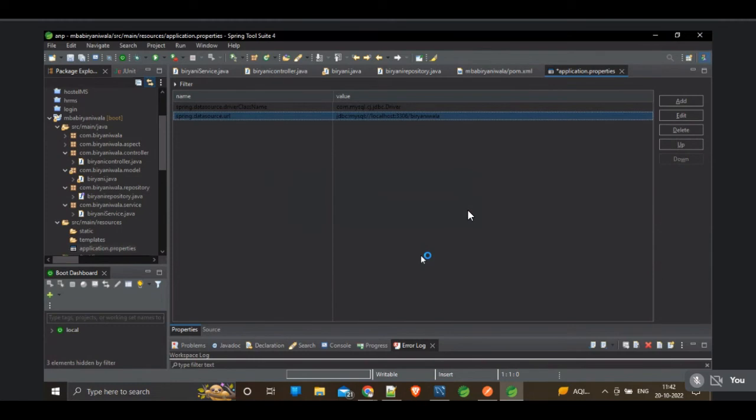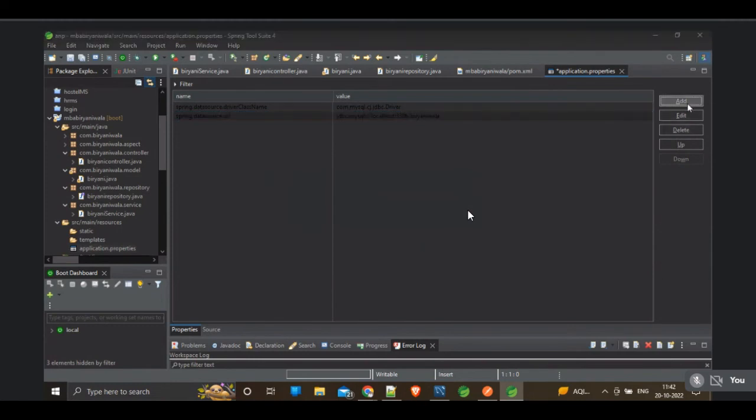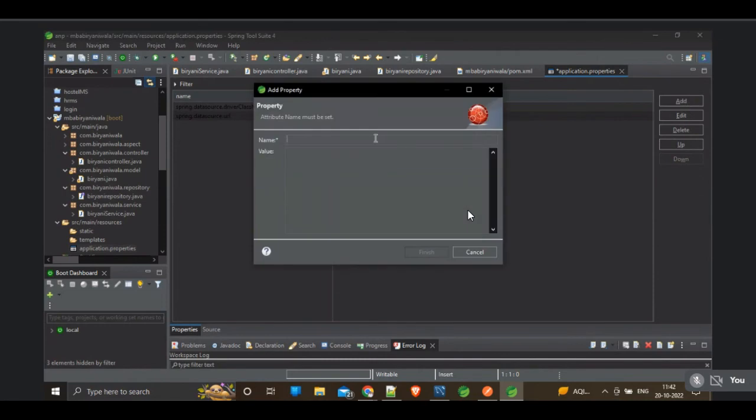Now we have to set the username and password also, and we have to set the dialect also. So let's set the username and password first, then we can set the dialect and everything.